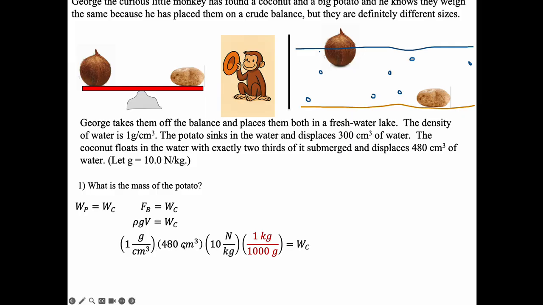So 1 times 480 times 10 times 1 over 1,000, or dividing by 1,000, and that's going to leave me with 4.8 newtons, which is the weight of the coconut, which is also the weight of the potato. So now I have the weight of the potato, but I know that weight, so this 4.8 is equal to mass times the acceleration of gravity, which is a Newton per kilogram. So I divide this over, the newtons cancel out, kilogram flips up to the top, and I have that my potato has a mass of 0.48 kilograms, or 480 grams.